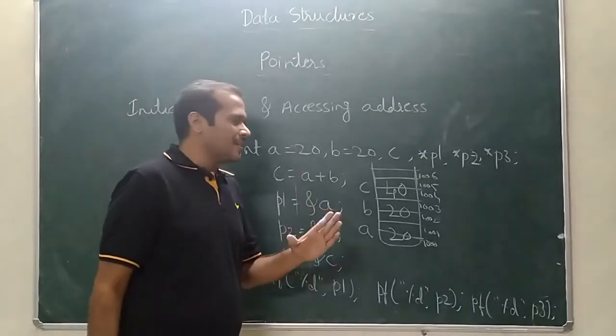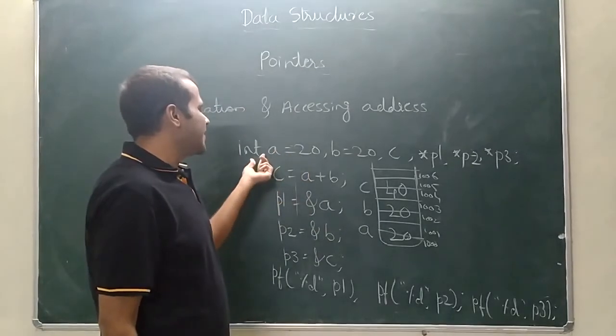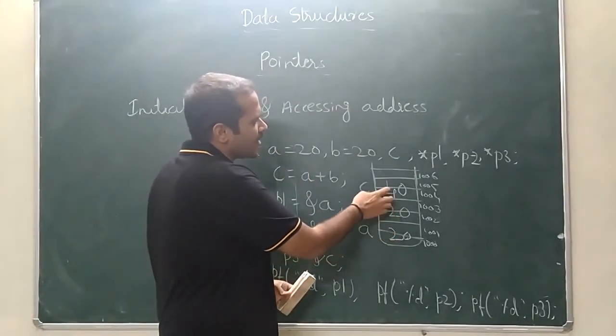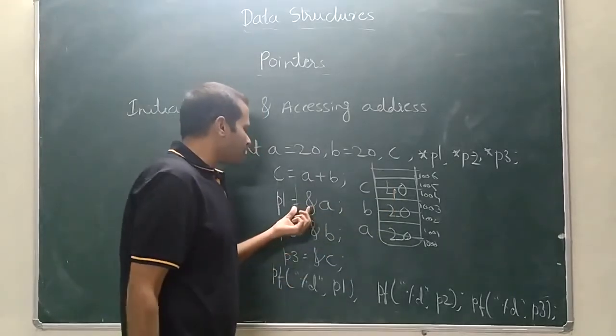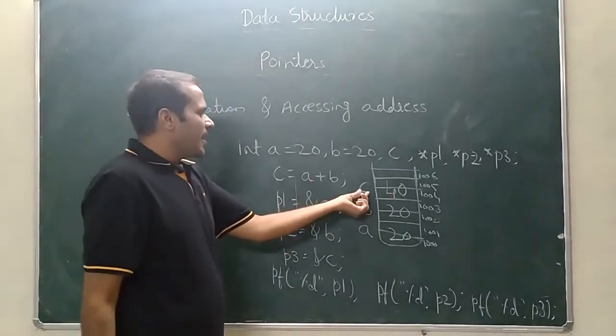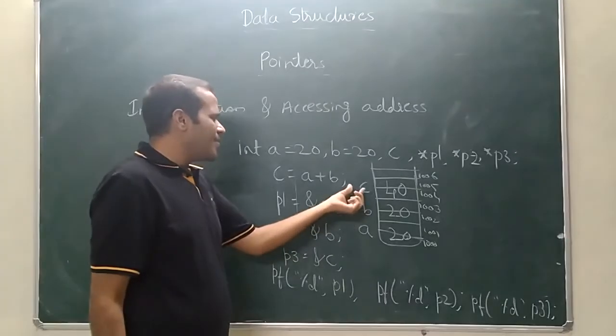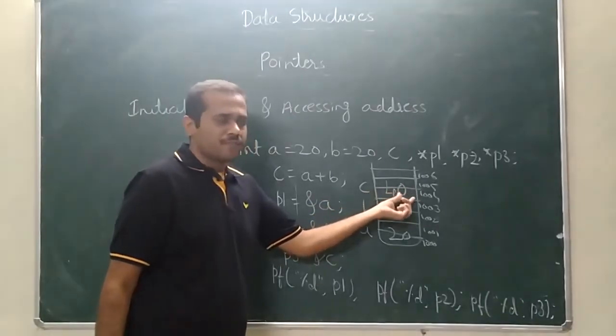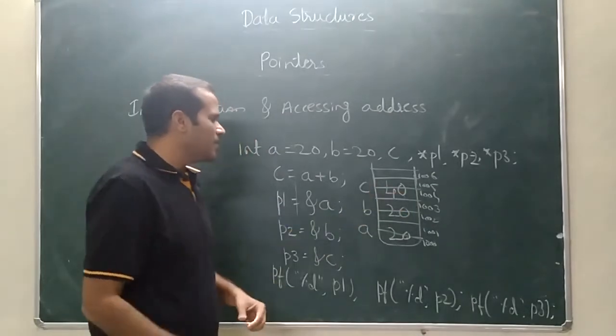So let us take the standard value as integer takes 2 bytes. So 20 will be stored here, 20 here, 40 here. Remember one more thing: when we do any arithmetic operations, the result also needs to be stored. So I have stored it here as 40.